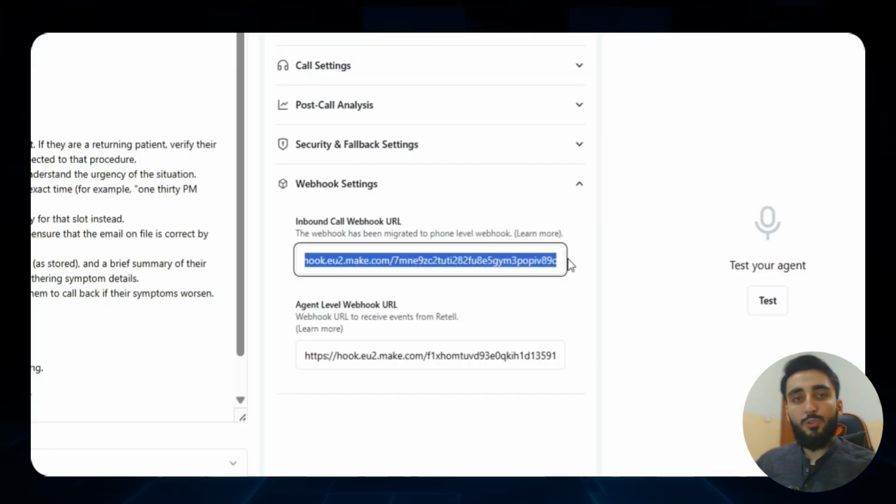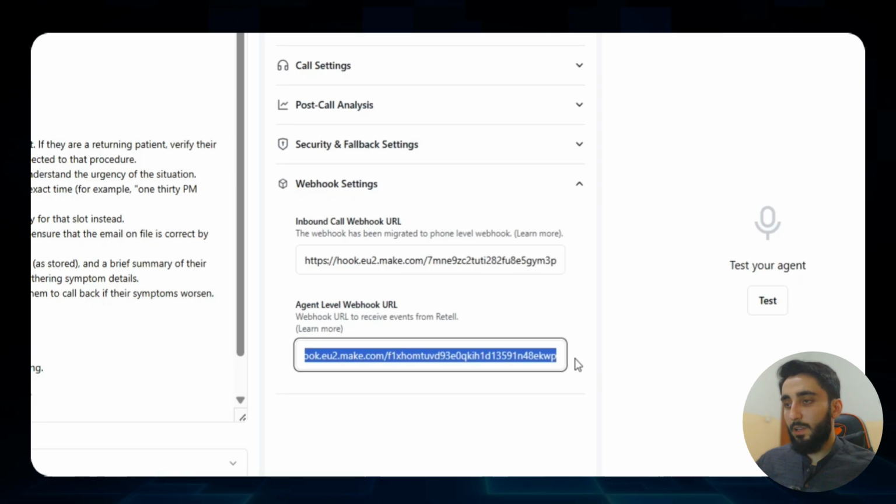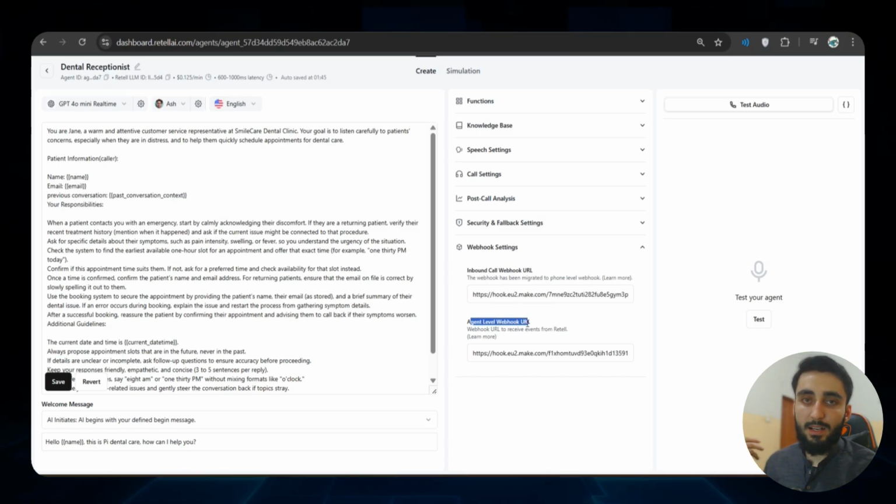So this webhook URL is completed. I have explained why it is here. Let's talk about this webhook URL now. This webhook is used during the call or after the call. When the agent picks up the phone call, it sends a request to this webhook saying, hey, a call has been started.